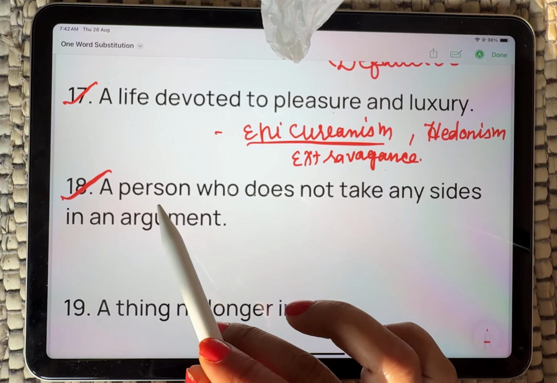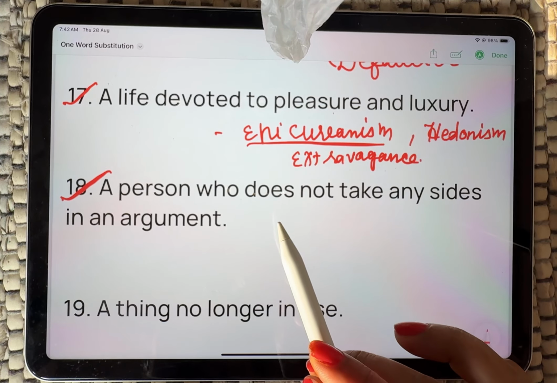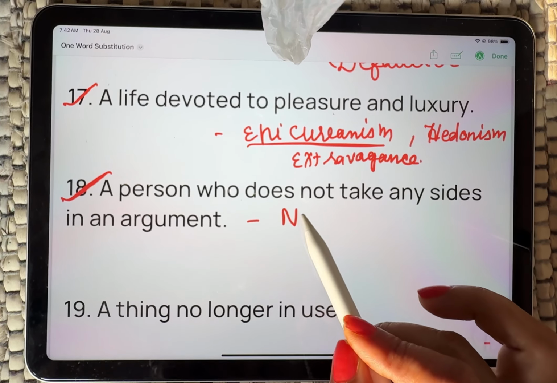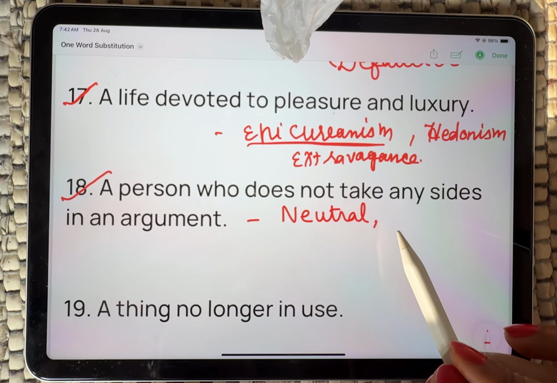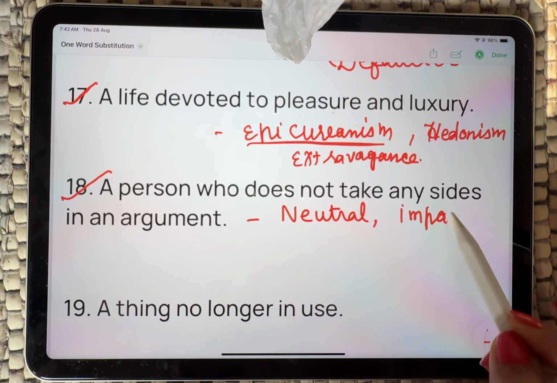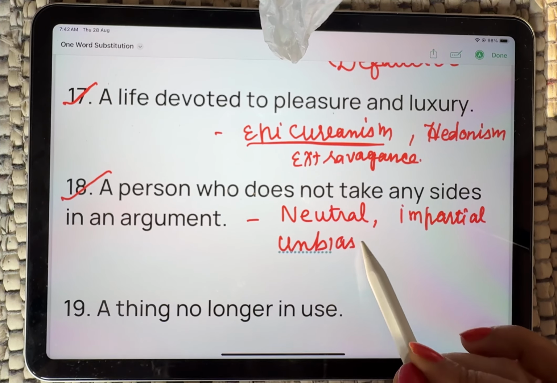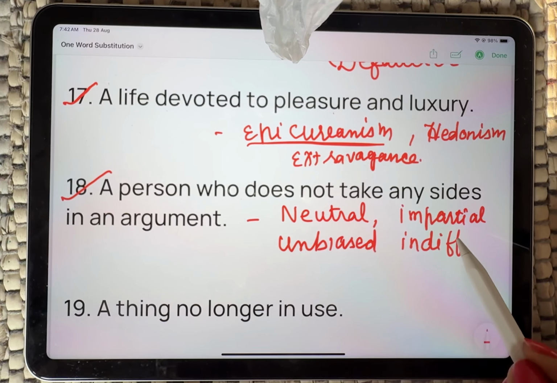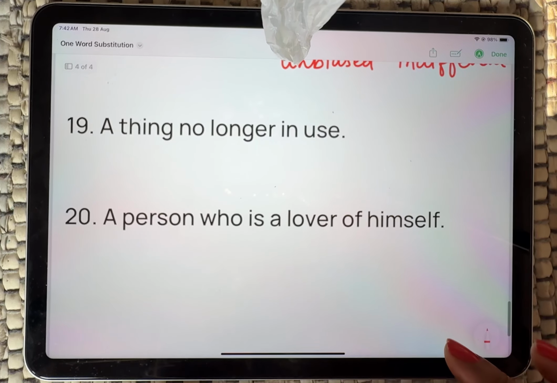What about question number 18? A person who does not take any side in an argument, means तटस्थ रहने वाला, निष्पक्ष, that is neutral somehow, unbiased, neutral. Neutral is the right word for that. One who neither supports nor opposes somehow. Impartial is there. Impartial is the right synonym for that. Who is unbiased. Who is indifferent. Indifferent you can say is the right word for that. What about question number 19?